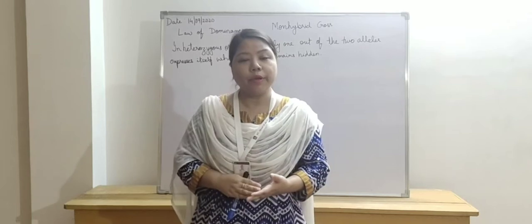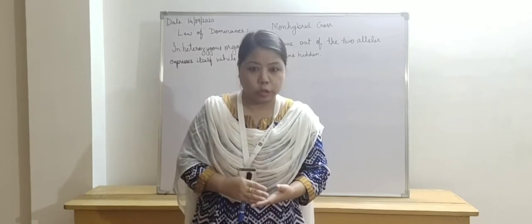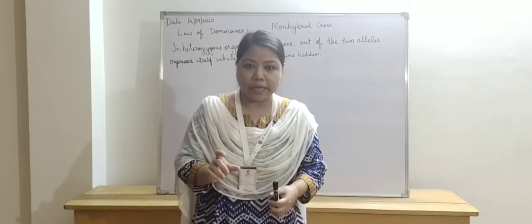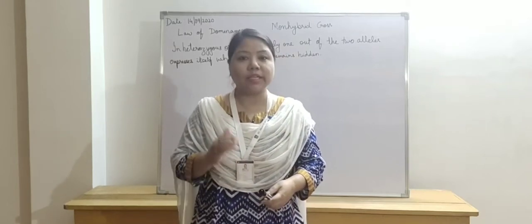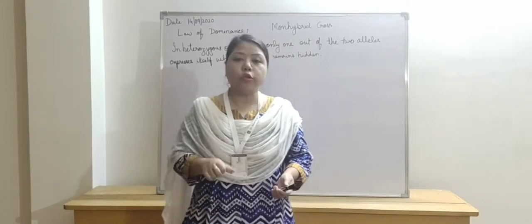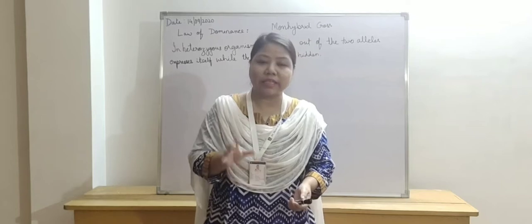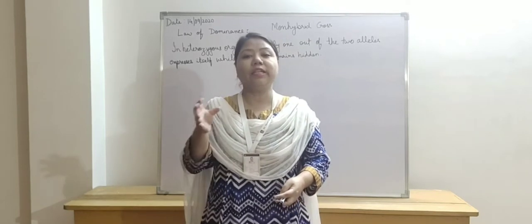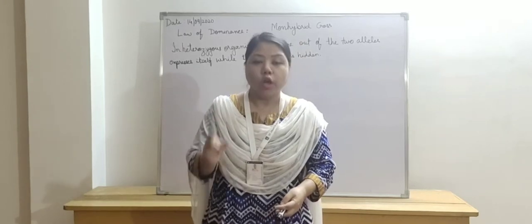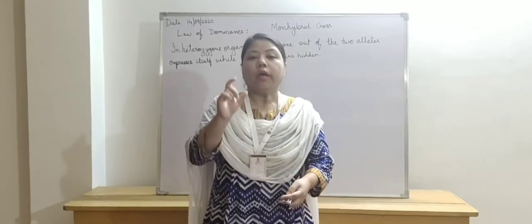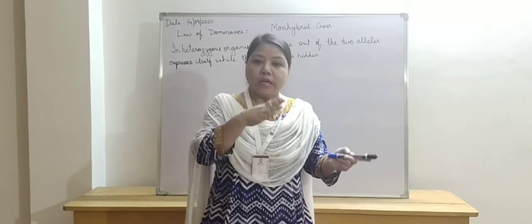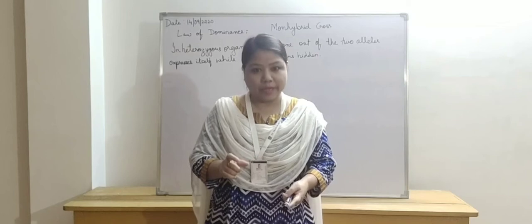Now in the monohybrid experiment, what did Mendel do? He took each character of the pea plant. As I have already discussed, Mendel took 7 characters of the pea plant and he did experiments using each and every character separately.